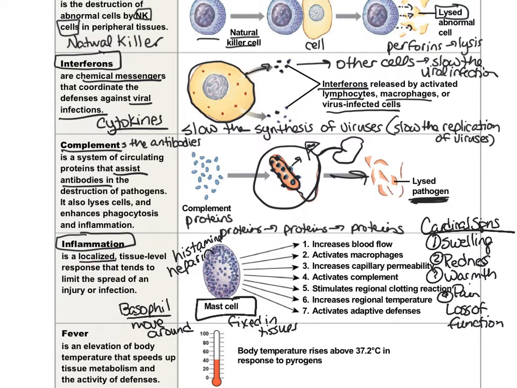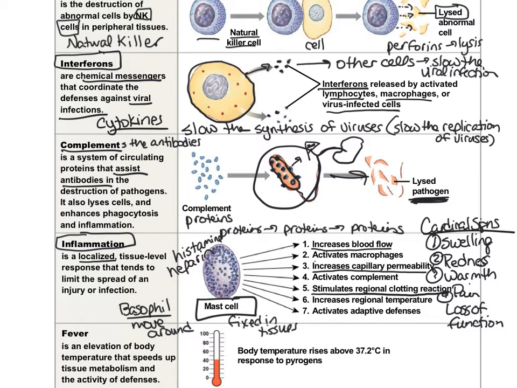So these mast cells release histamine and heparin, and histamine increases blood flow because it makes the blood vessels dilate, and it also increases capillary permeability, so fluid can flow out of the blood vessel into your tissues and cause swelling. And then heparin also stimulates regional clotting reactions, so it starts to create clotting.